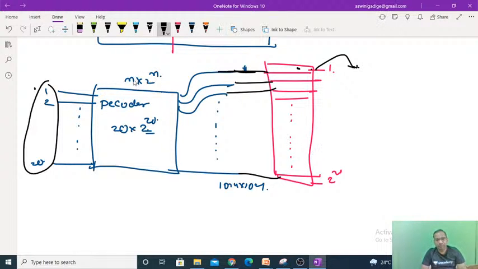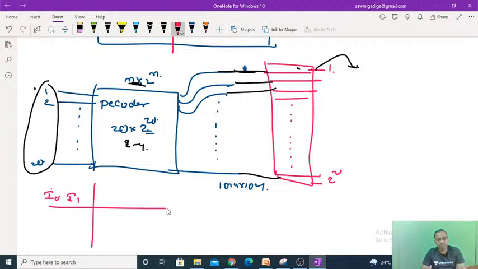Why? Because I can't show the 20 by 2 power 20, I will just show you 2 by 4. If it is a 2 by 4 decoder, how do we get the inputs and outputs? See, I0 and I1 are the two inputs, and outputs are 4: Y0, Y1, Y2, Y3.